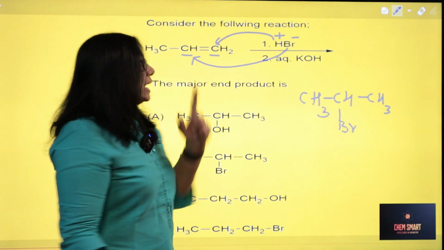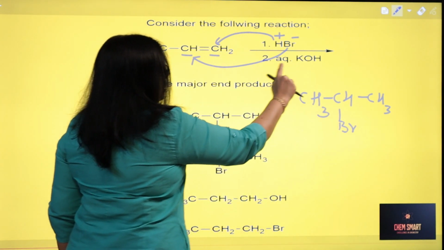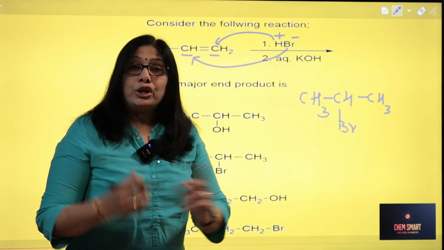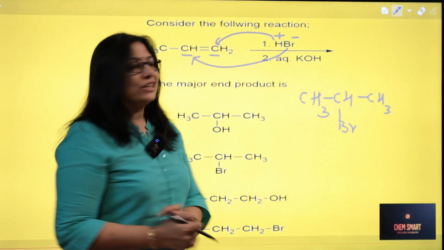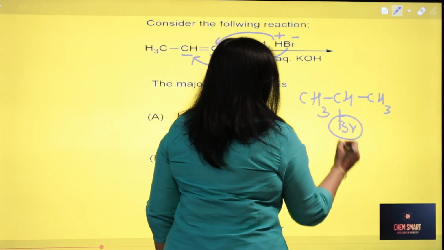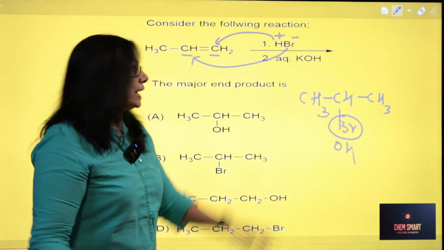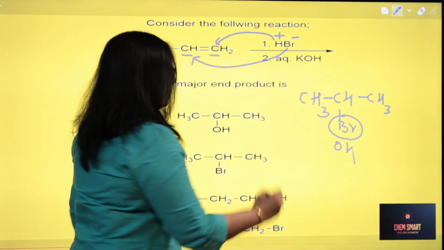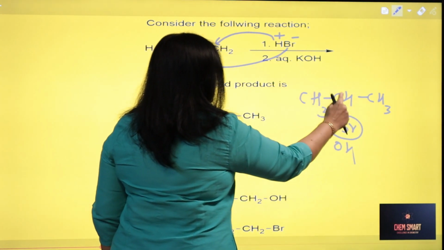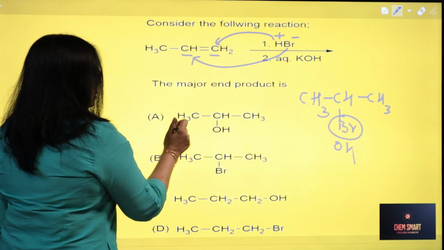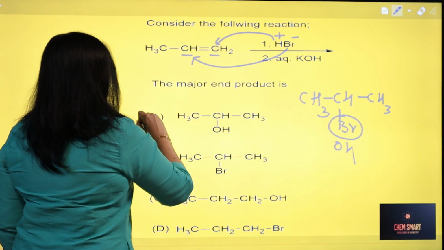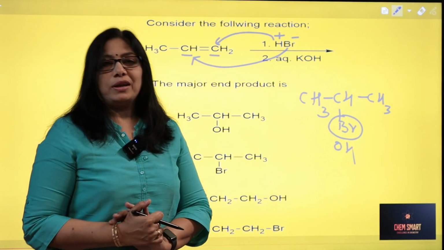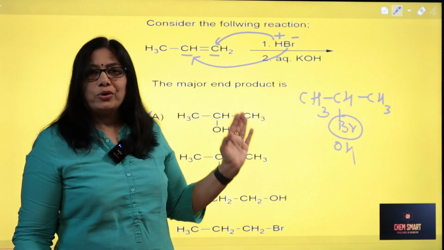Now, this compound you are treating with aqueous KOH. You know, when alkyl halides react with aqueous KOH, nucleophilic substitution will happen, right? So what will happen? This Br will get replaced by OH. With aqueous NaOH or aqueous KOH, nucleophilic substitution will happen. So what is the product now? CH3CHOHCH3. This is the correct answer. You will be getting propan-2-ol, or isopropyl alcohol, its common name. Clear? So this is how you have to apply.